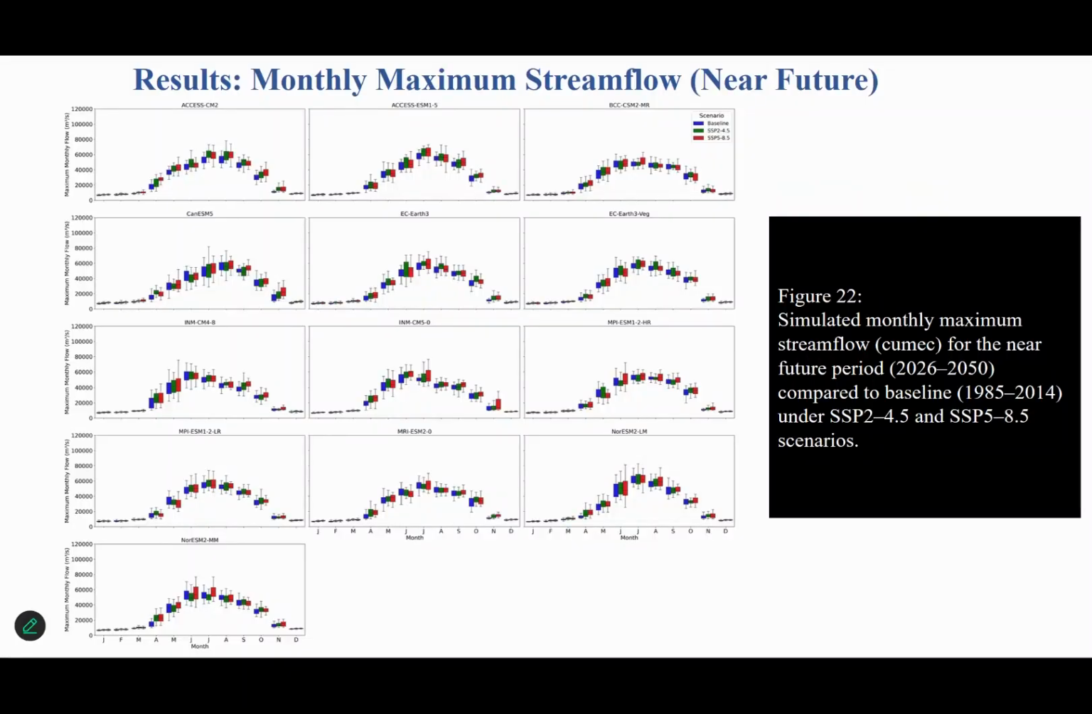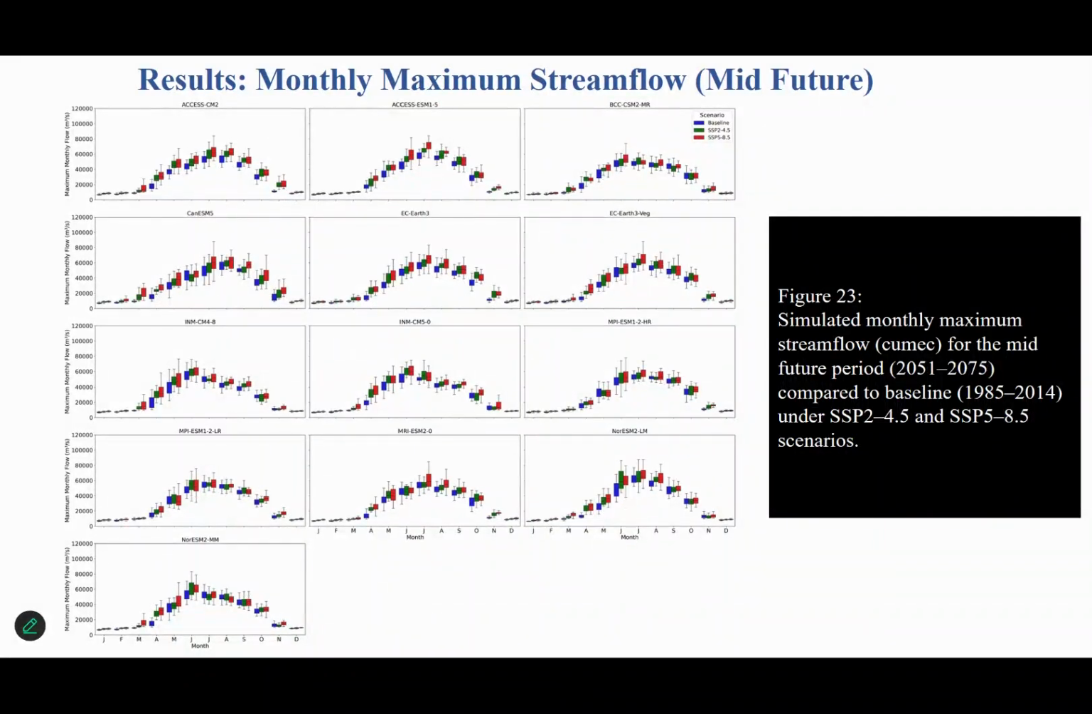So once we had selected our best performing deep learning model, we provided the inputs from the 13 series of GCMs from the Mishra dataset at 0.25 by 0.25 resolution to simulate the monthly maximum streamflow for the near future. Here you can see that the blue boxes are the baseline period flow, the SSP2 4.5 is indicated by the green boxes, and the orange boxes indicate the SSP5 8.5 near future.